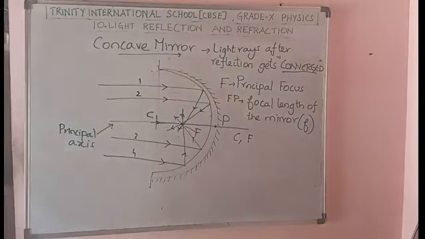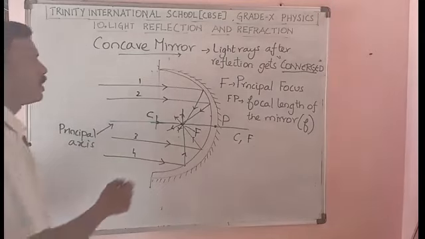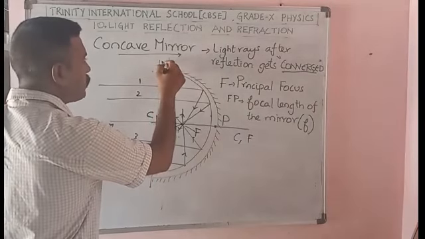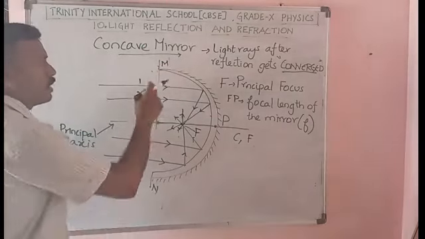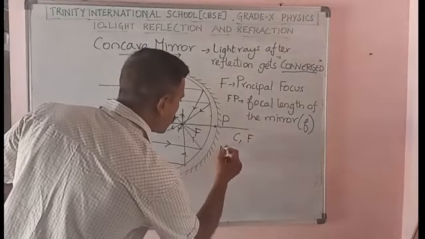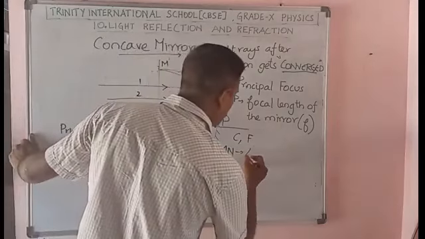Similarly, now you go for the convex mirror. You just make a copy of this, students. The distance between the upper point and the lower point, MN, is called the aperture.